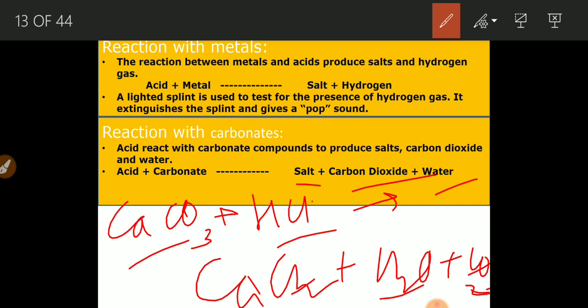This is the common product formed when any carbonate reacts with any acid, the same products will form. Only the formula will differ, in the sense that different salts will form when you take different acids and different carbonates, but the products will be salt, carbon dioxide and water only.